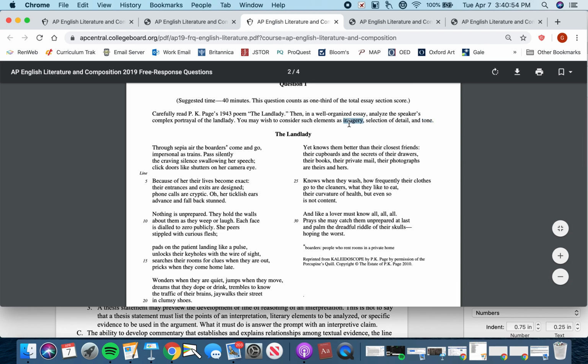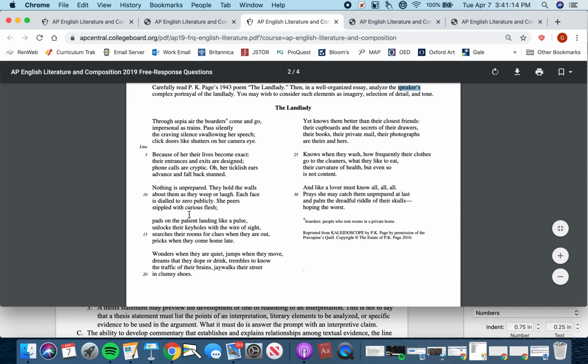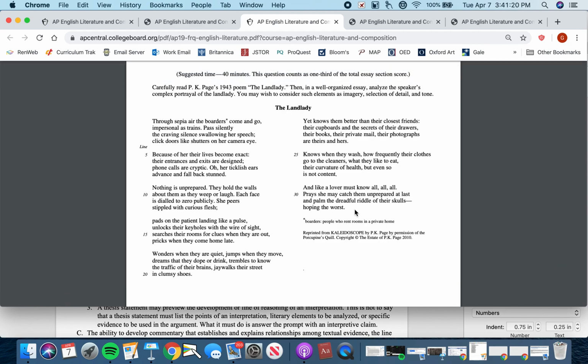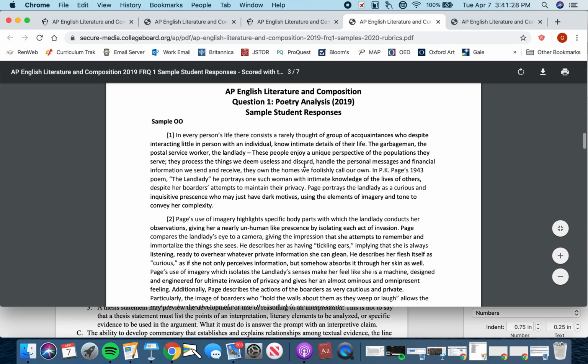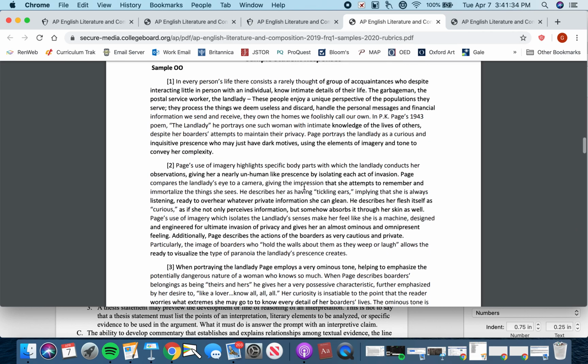The poem is heavily reliant on imagery and details, and the speaker's tone is obviously going to be a central device that Page uses to communicate the complexity of the landlady, even as the landlady evokes a complex response from the speaker. Instead of reading all of the poem, you can pause it and read it right now if you want to. I don't want to take up too much time because this is your study time. But I would like to look at a sample student response and unpack the way that they've structured their response.